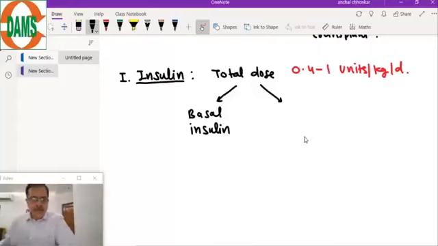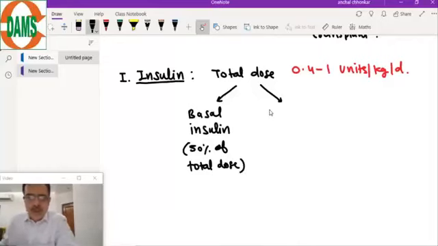Basal insulins work for a longer duration of time. Of the total dose, 50% is basal insulin, while the bolus insulin is the other 50% of the total dose.